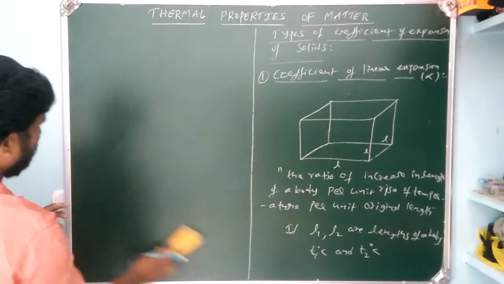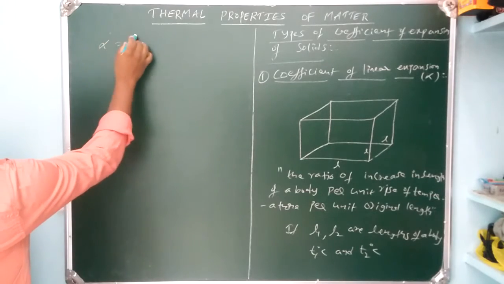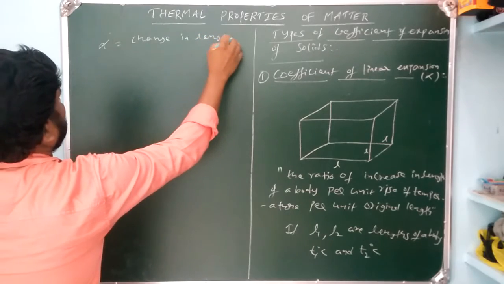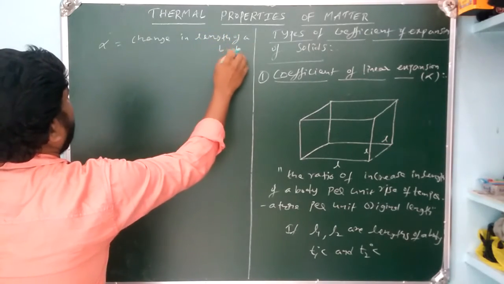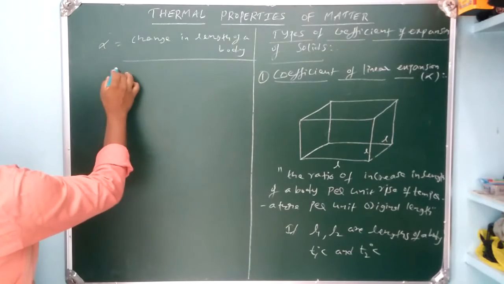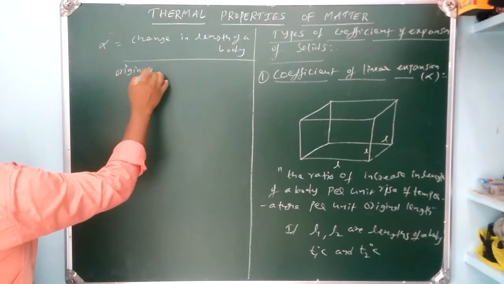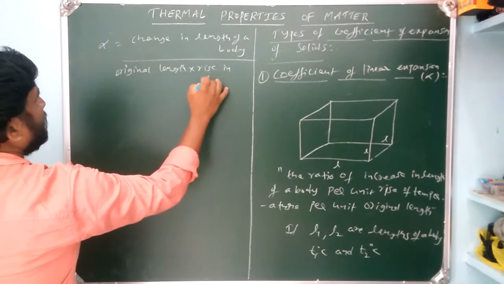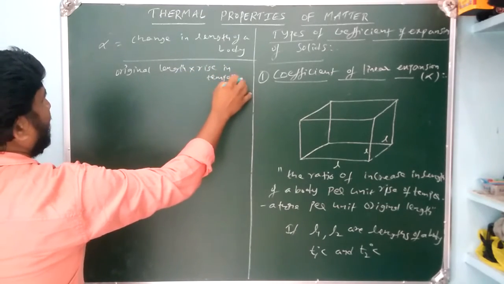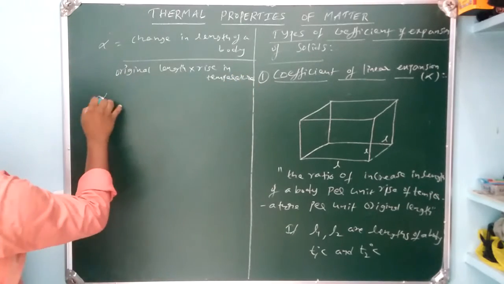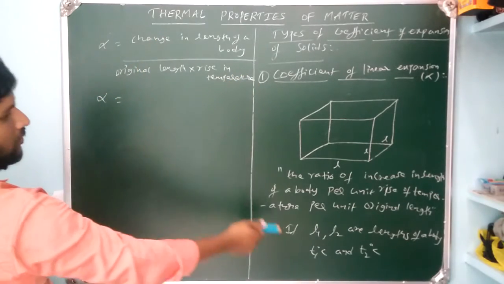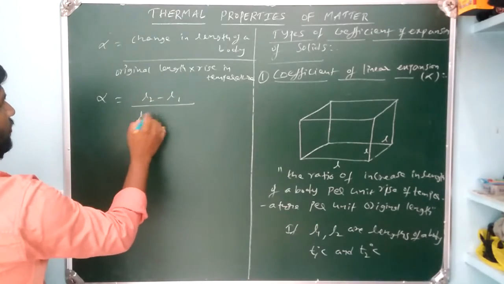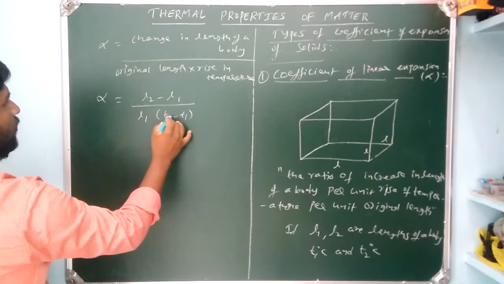Alpha equals change in length of a body by original length into rise in temperature. Therefore alpha equals, what is the change in length here? L2 minus L1. My original length is L1, into change in temperature T2 minus T1.